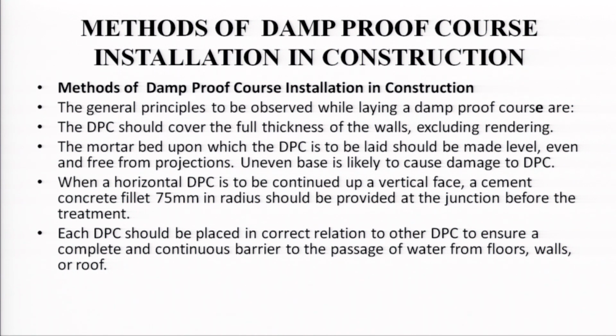The mortar bed upon which the DPC is to be laid should be made level, even and free from projections. An uneven base is likely to cause damage to the DPC. When the horizontal DPC is to be continued up to a vertical face, a cement concrete fillet of 75 mm radius should be provided at the junction before the treatment.